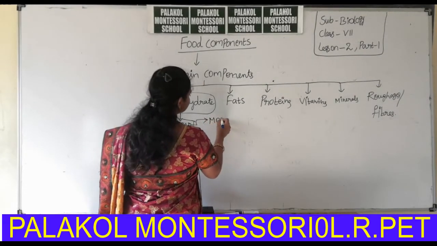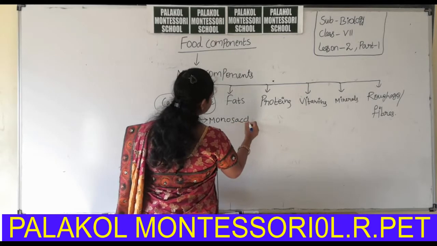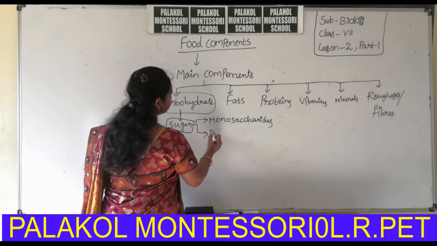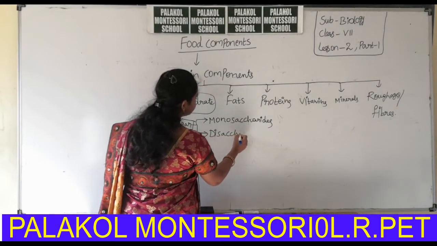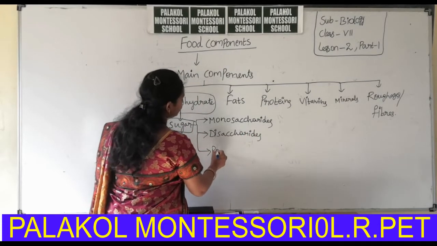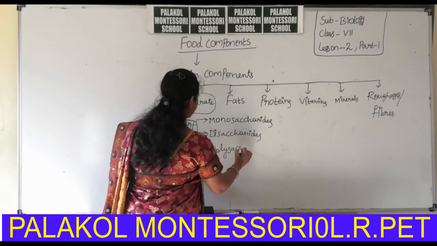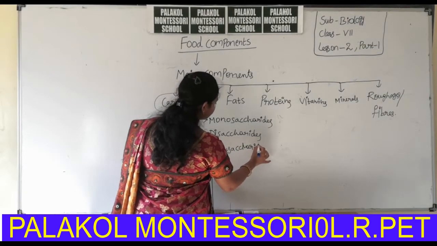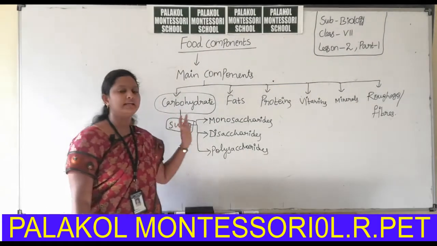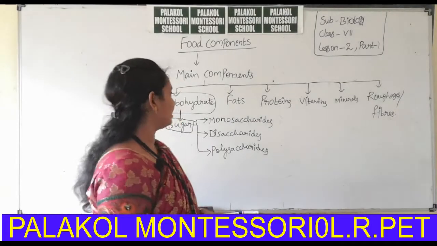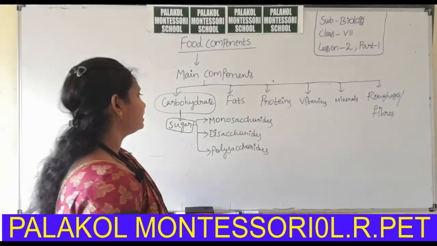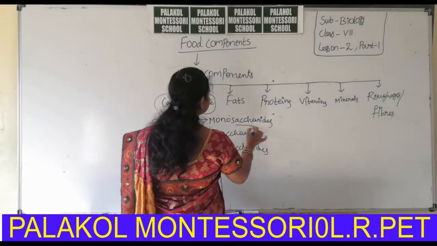monosaccharides, disaccharides and polysaccharides. Okay, the sugars family, that means the carbohydrates family, is mainly divided into three categories. One is monosaccharide, another one is disaccharide, and the third category is polysaccharide. The term saccharide indicates a sugar molecule.